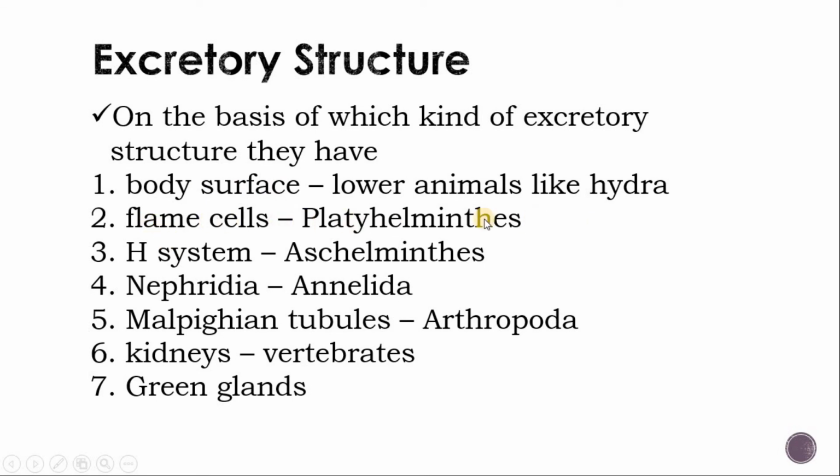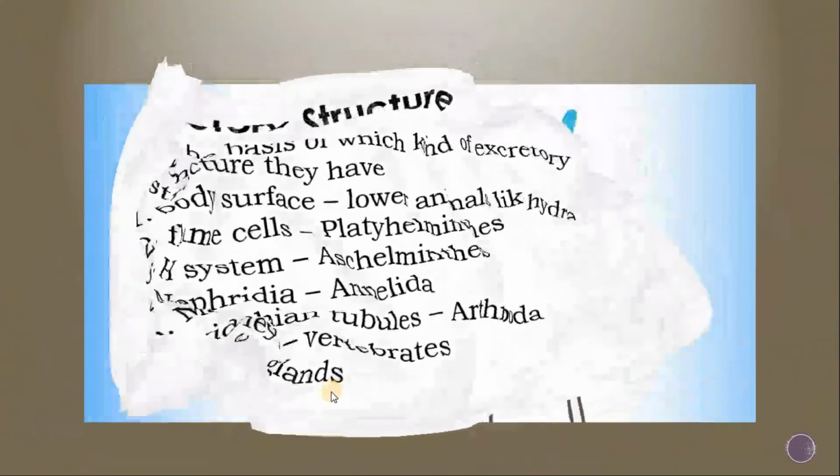In platyhelminthes, the excretory organs are flame cells. In Aschelminthes, the excretory organ is the H system. In Annelida, nephridia are the excretory organs. Malpighian tubules are found in Arthropoda. Kidneys are found in vertebrates. There are pronephric, mesonephric, and metanephric kidneys found in vertebrates. And the green glands are also found in arthropods.